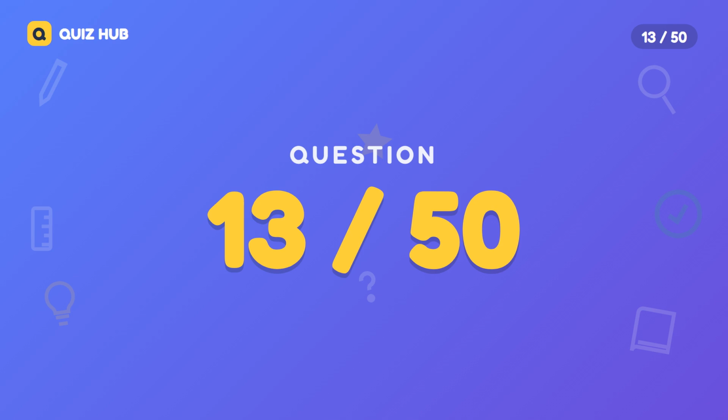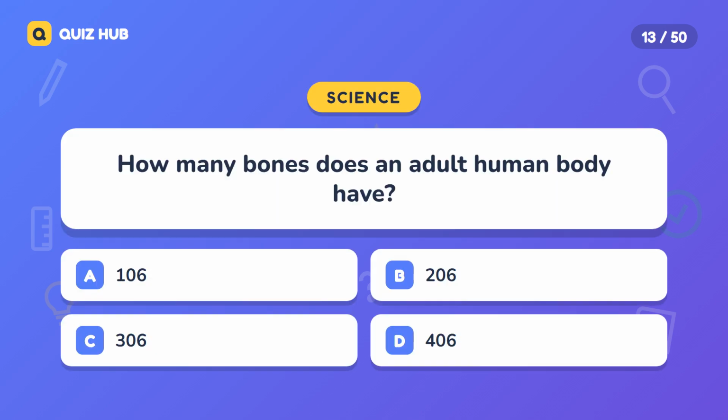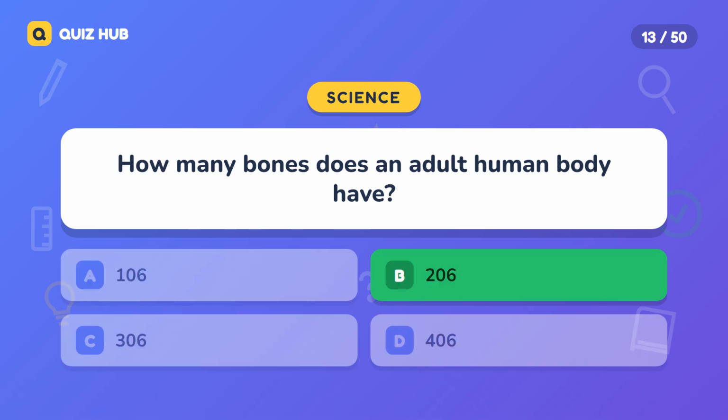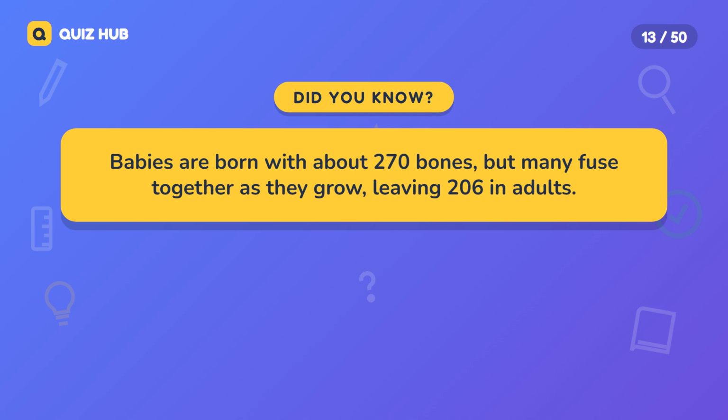Question 13. How many bones does an adult human body have? A. 106. B. 206. C. 306. D. 406. The correct answer is 206. Babies are born with about 270 bones, but many fuse together as they grow, leaving 206 in adults.